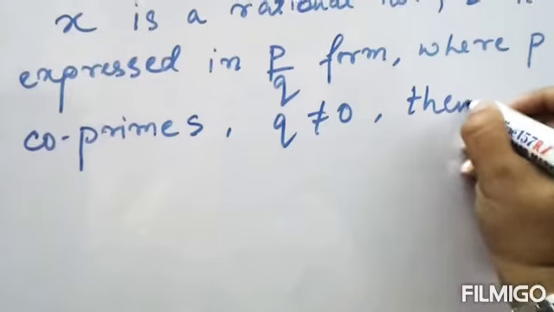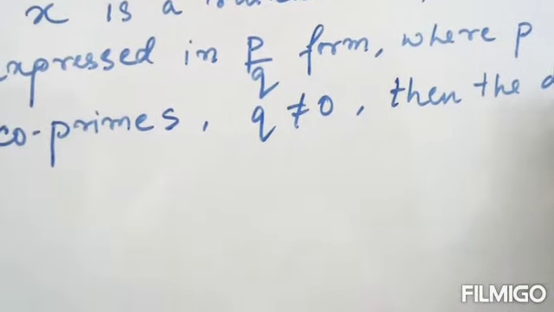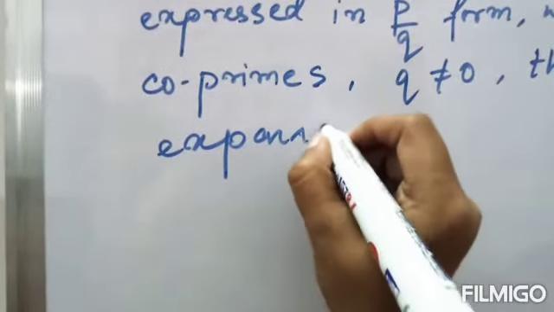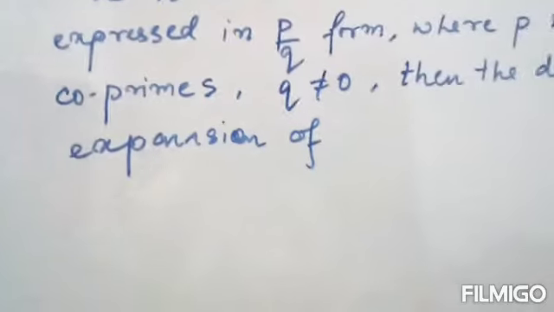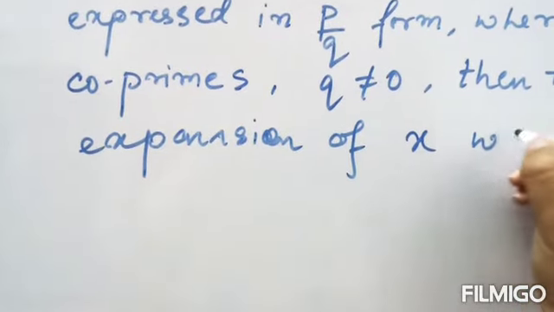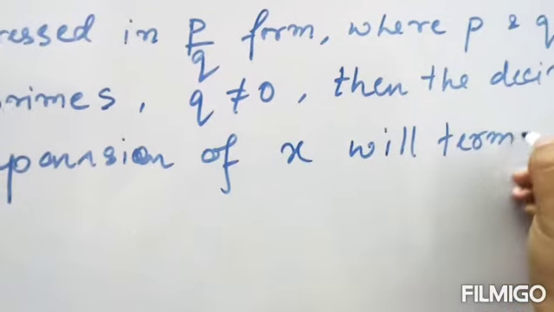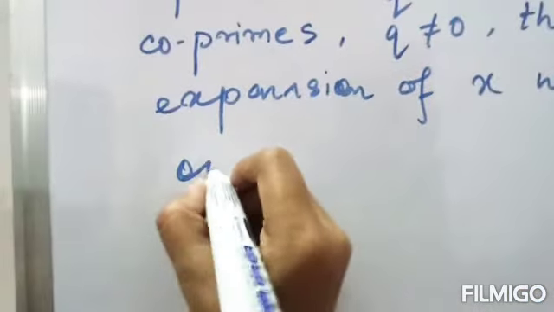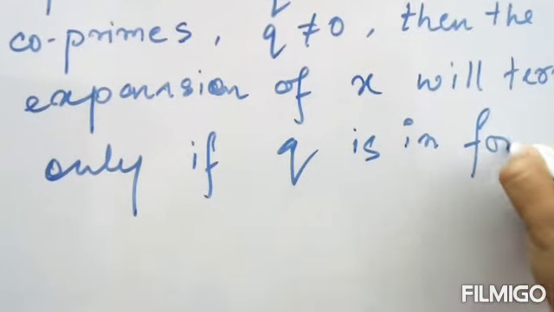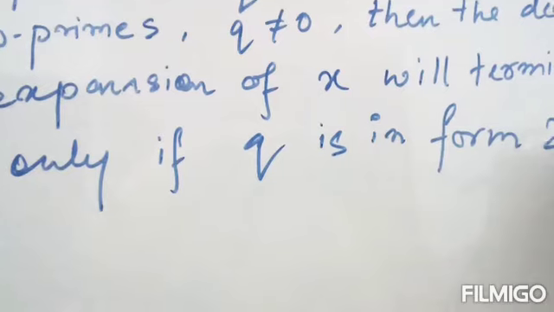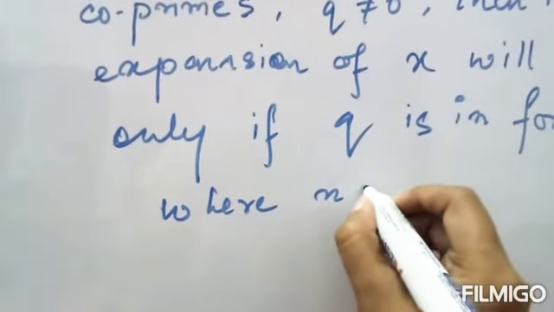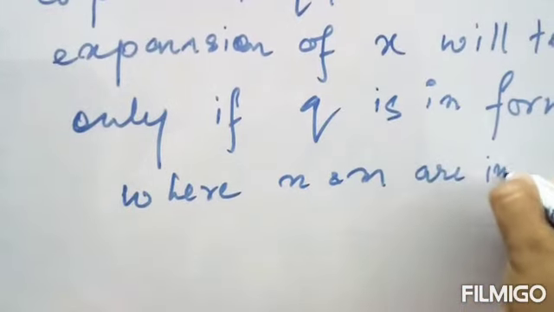Then the decimal expansion of x will terminate only if q is in the form of 2 to the power n, 5 to the power m, where n and m are integers.